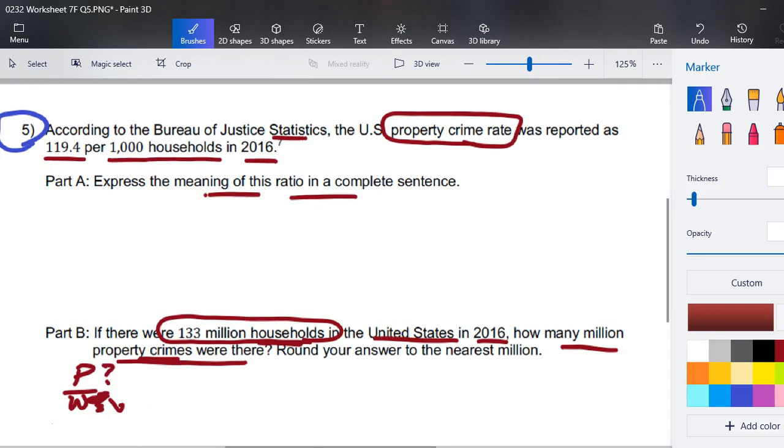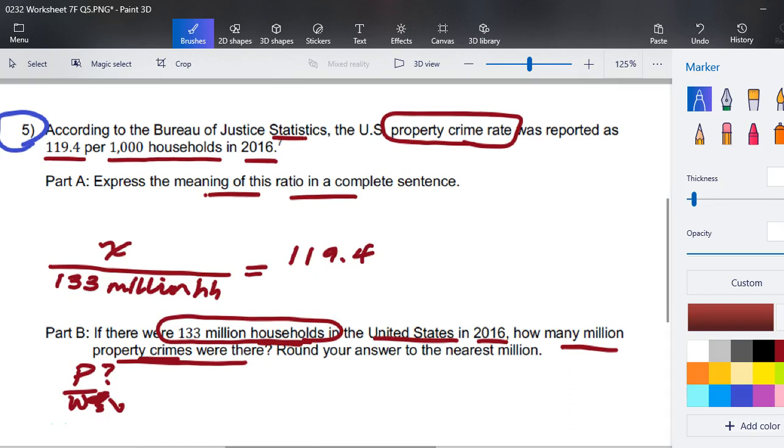So I'm going to start by saying we don't know the number of property crimes, but we do know that there were 133 million households, and that's the same as 119.4 of the property crime rates.